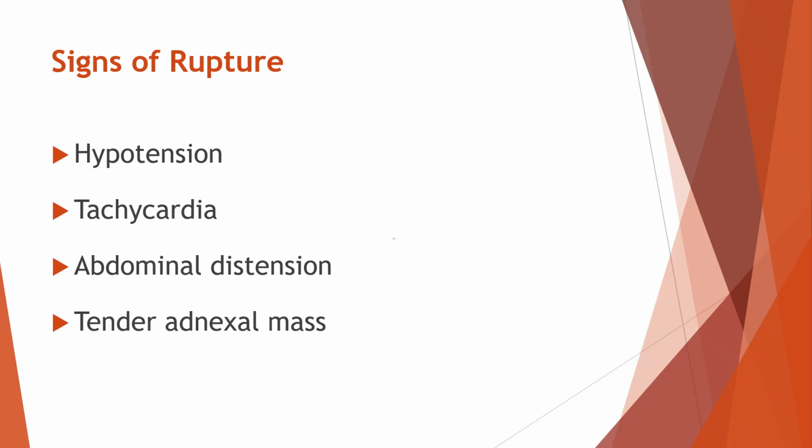At the same time, the heart starts beating faster to compensate, leading to tachycardia. As bleeding continues, the abdomen may become distended or swollen due to the collection of blood inside the abdominal cavity. On physical examination, a tender adnexal mass may be felt, which means there is pain and tenderness near the ovary or fallopian tube area. These signs indicate a medical emergency, and immediate treatment is needed to save the patient's life.